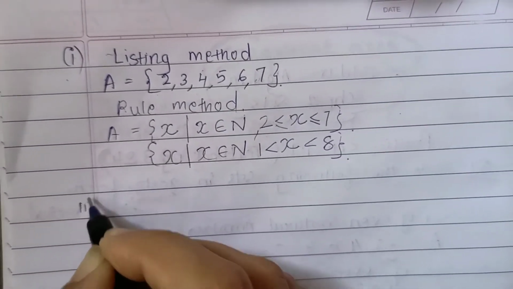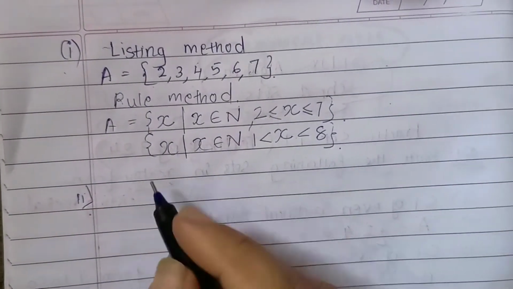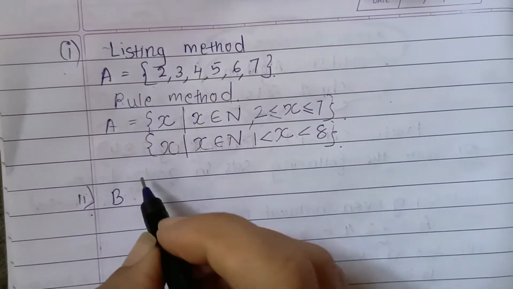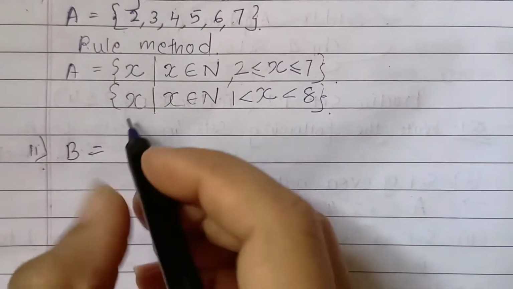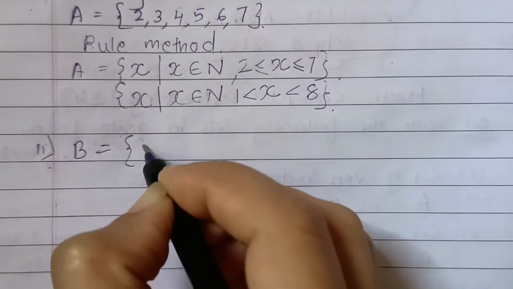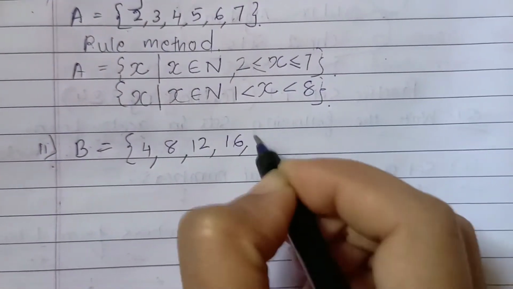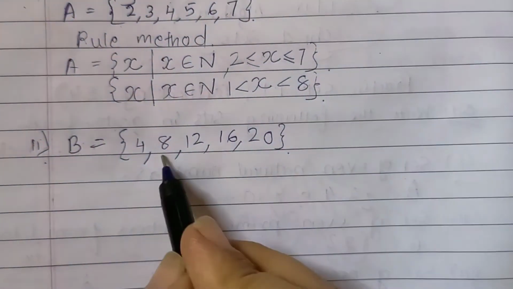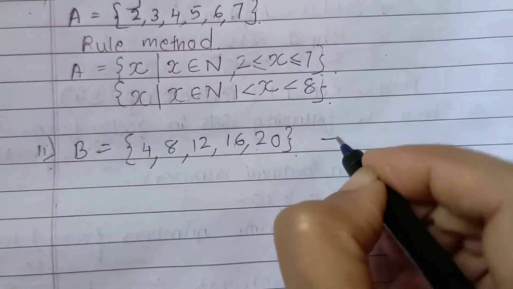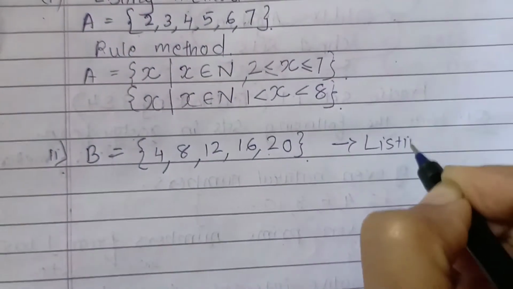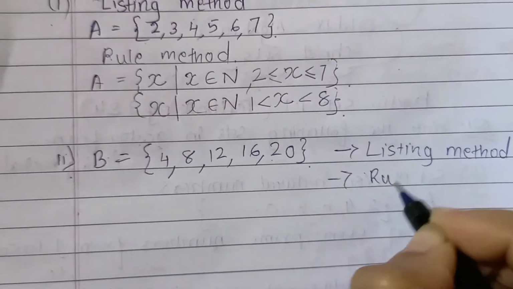The question says to write 2 examples. So we have written the first example. The second example we'll write as, suppose now over here I will write 4 1s are 4, 4 2s are 8, 4 3s are 12, 16, 4 5s are 20. So now you must have understood these all are natural numbers. So this is listing method.